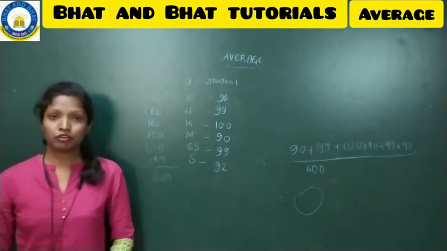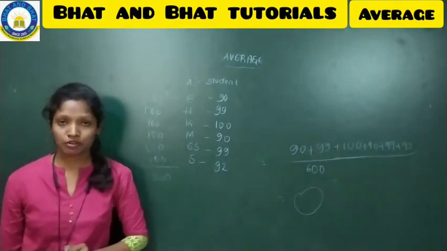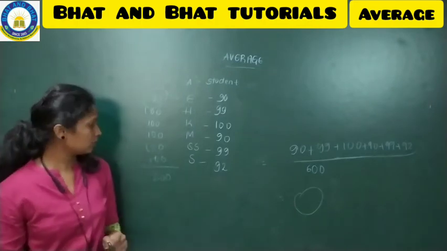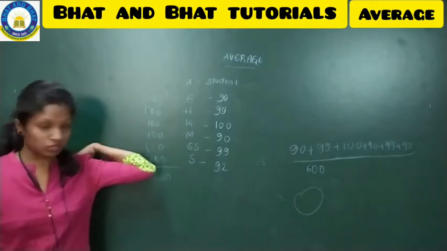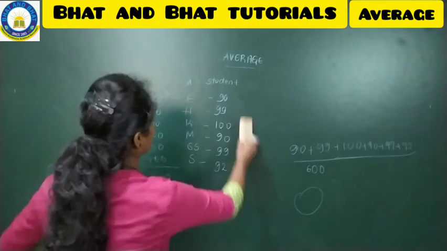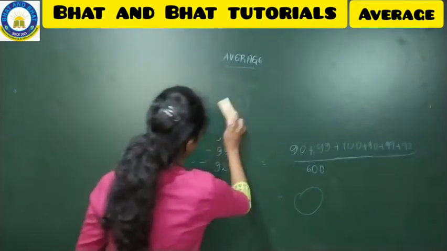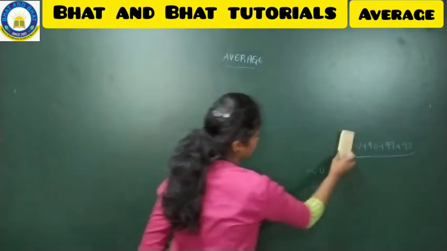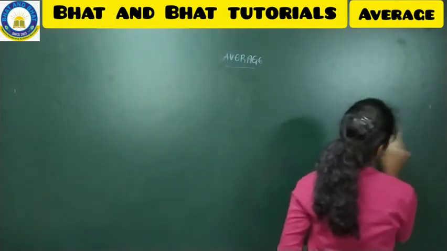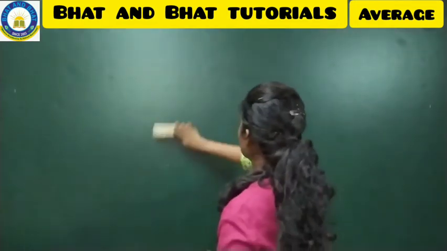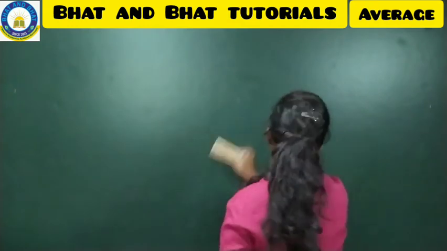There is only one formula. The formula is the sum of observations divided by the number of observations. Got this? So now I'll just start with this chapter. Only the meaning I'll discuss over here. The remaining part I'll give you in the theory session. When I'm discussing notes, let us discuss that in detail.